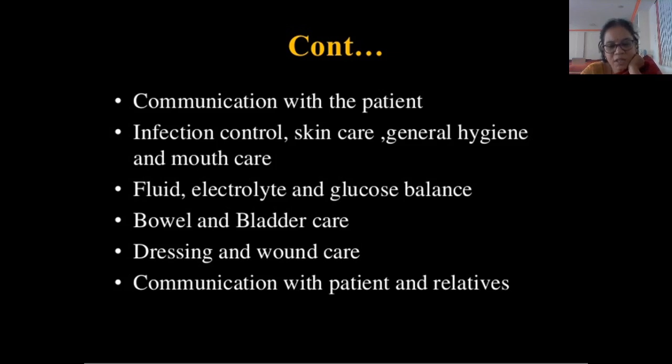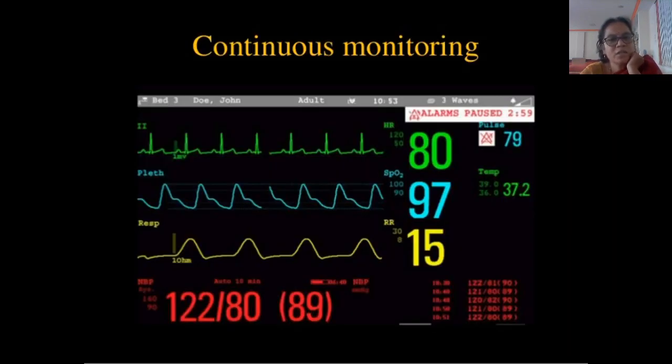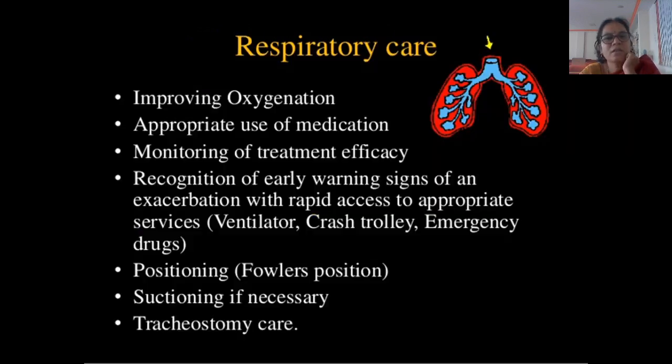Communication with the patient and relatives is very important. Continuous monitoring of the patient must be done. This is an example of a monitor where you can see the respirations, SpO2 saturation, pulse rate, temperature, and blood pressure.